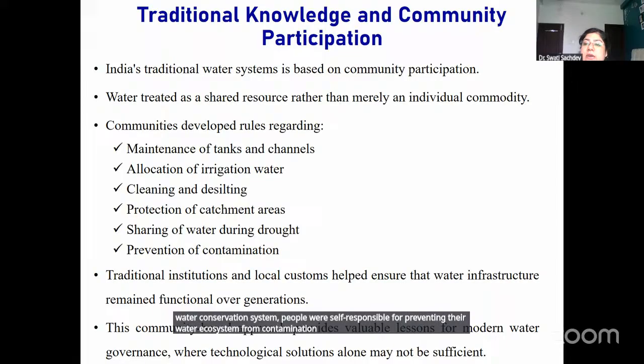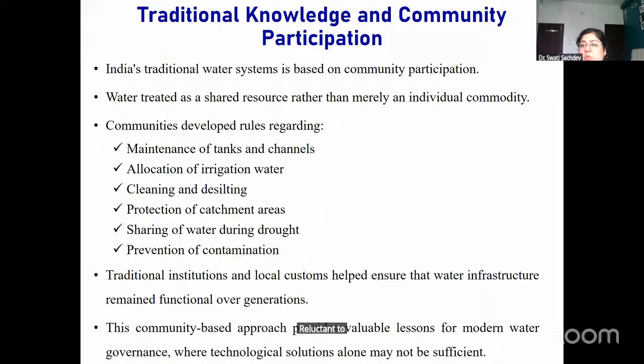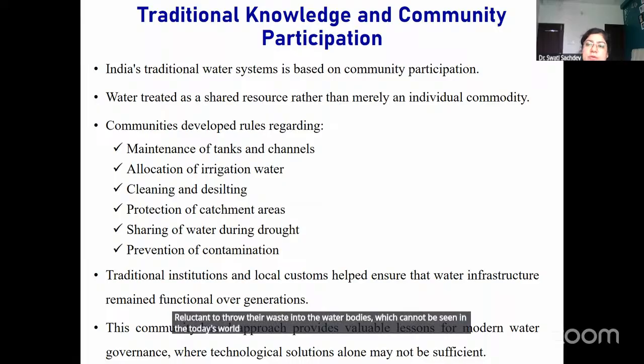So they were reluctant to throw their waste into the water bodies, which cannot be seen in today's world. So adopting such community based practices can help us to reduce the contamination of the water, as well as the water related scarcity or stress in the future.